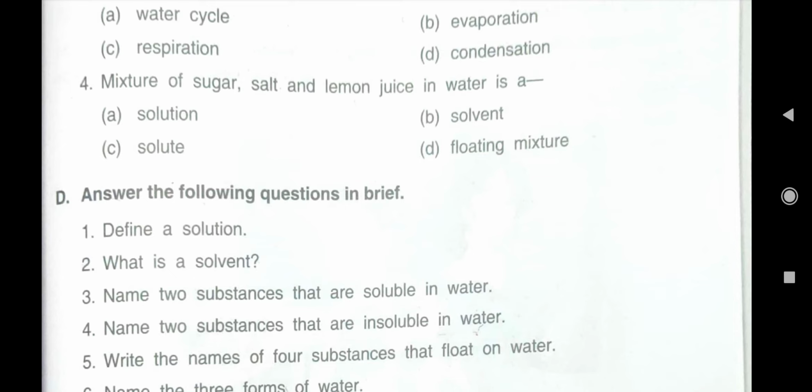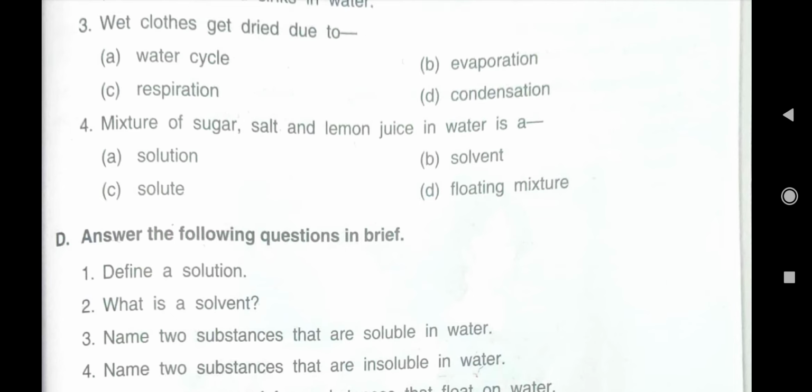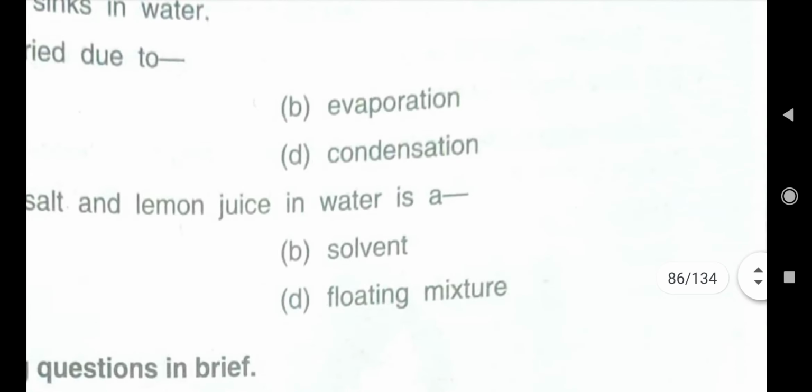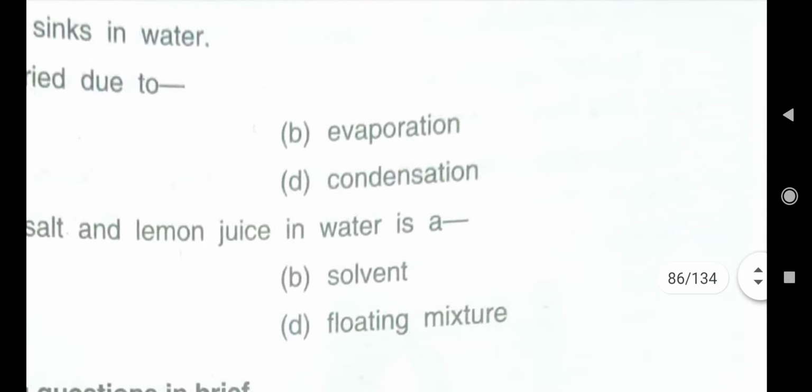That is option A. So children, we have completed lesson number 8. I have told you today the keywords and ABC answers also. These keywords and ABC answers I will give you in the form of PDF. What you have to do is copy down all these answers in which notebook? In your science notebook. And then where will you submit it? On our WhatsApp group. This is your homework for today.